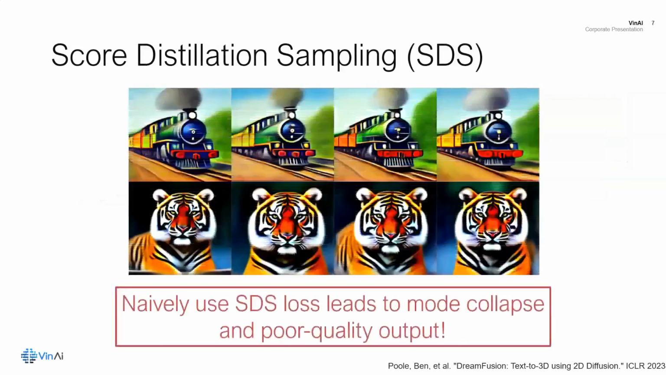However, naively using SDS loss can lead to mode collapse and poor quality outputs, as can be seen from the figure where we sample images with different random seeds and two input prompts, an oil painting of a train, and a photo of a tiger. This prompted us to look for a more effective approach.